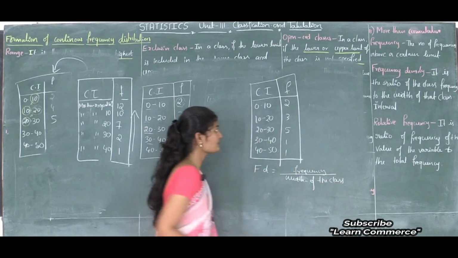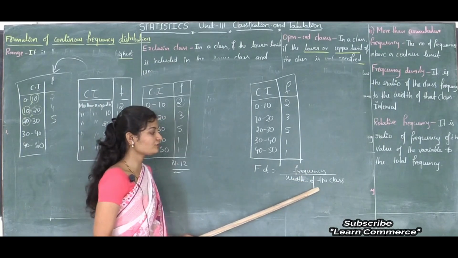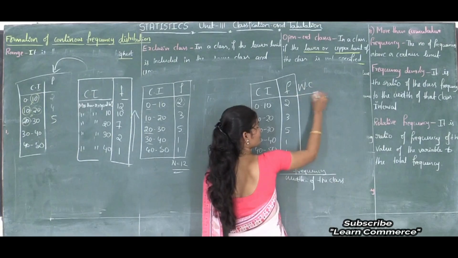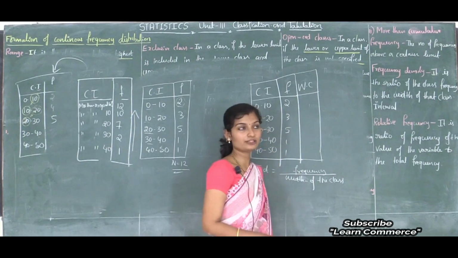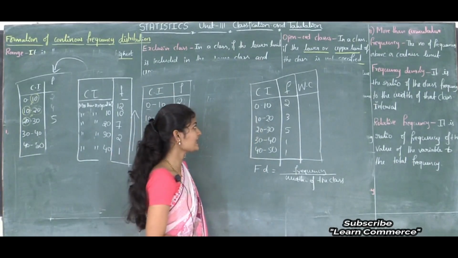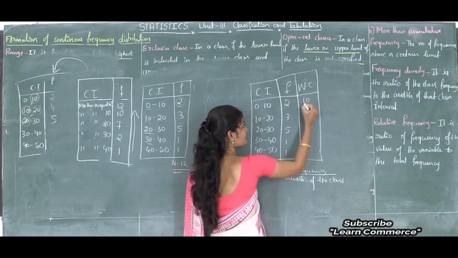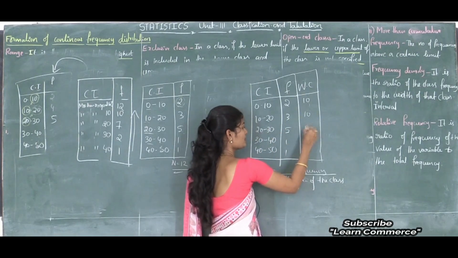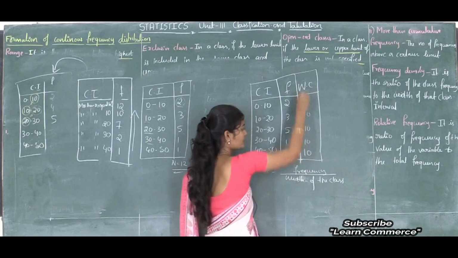See, here in this frequency distribution, frequency is there. What we need to find out is the width. I will write it like this, width of the class. We know how to find the width: using the formula upper class limit minus lower class limit. Here 10 minus 0 is 10, 20 minus 10 is 10, 30 minus 20 is 10, 40 minus 30 is 10 and 50 minus 40 is 10. So these are the class widths.